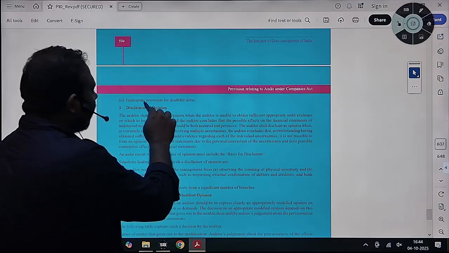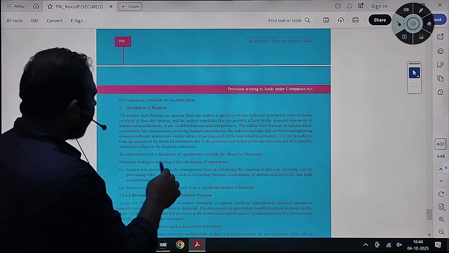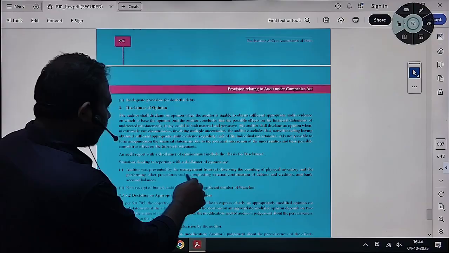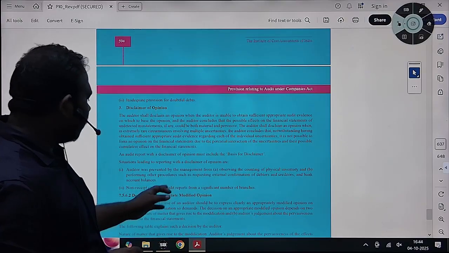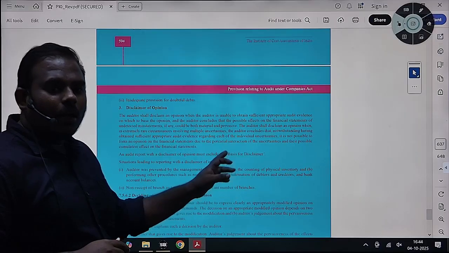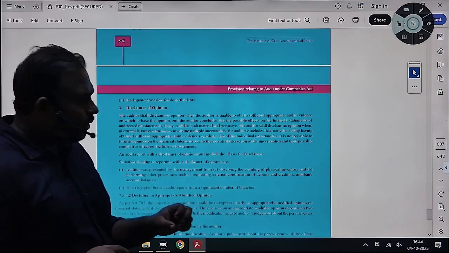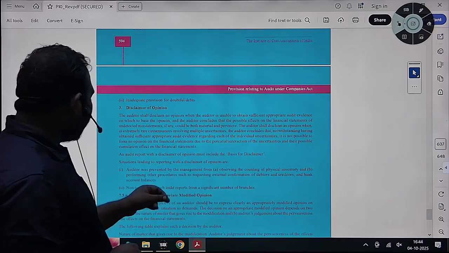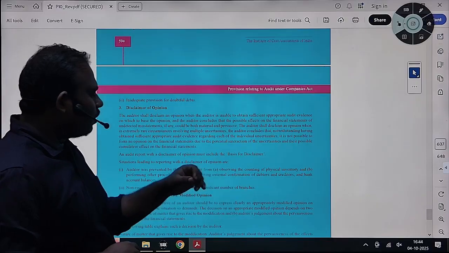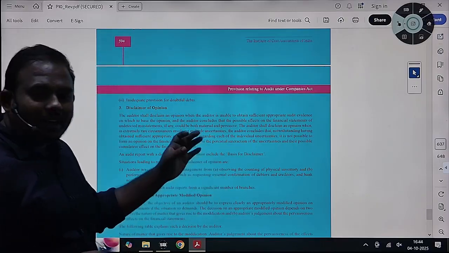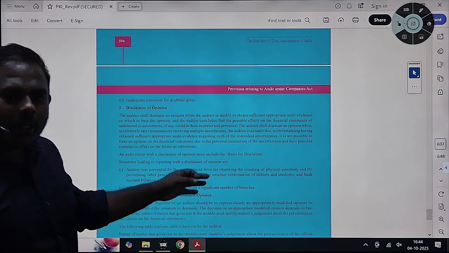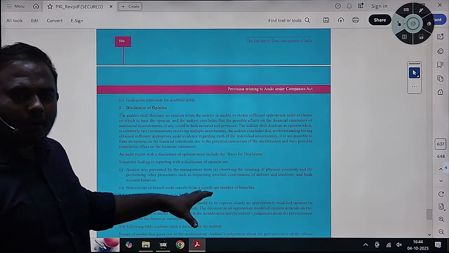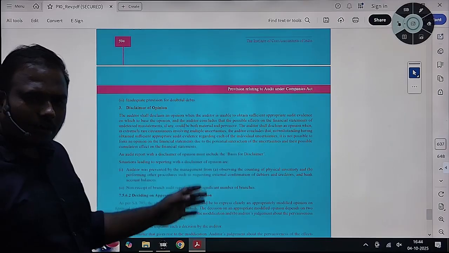Disclaimer of opinion. See, one situation. Management has prevented the auditor from obtaining physical audit evidence, inventory, performing other audit procedures, external account balances, non-receipt of branch audit reports. He has been restricted from doing the audit. He is unable to obtain sufficient and appropriate audit evidence regarding inventory or regarding branches.